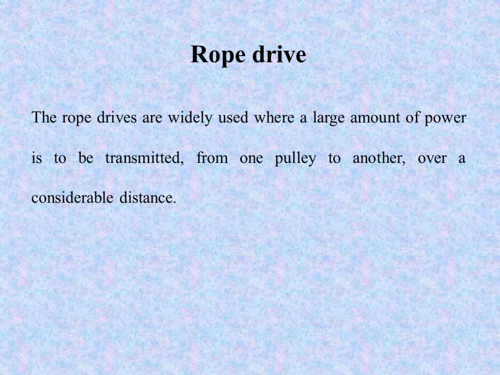The rope drives are widely used where a large amount of power is to be transmitted from one pulley to another over a considerable distance. There is one difference between the belt and rope drive. Rope drives are widely used when a large amount of power is to be transmitted, and for moderate or small power, we use the belt drive. So the rope drive is used to transmit a large amount of power from one pulley to another over a considerable distance, so a fixed distance will be there.